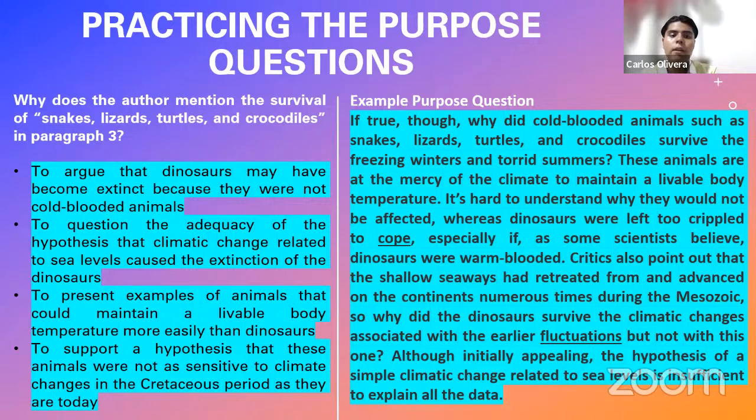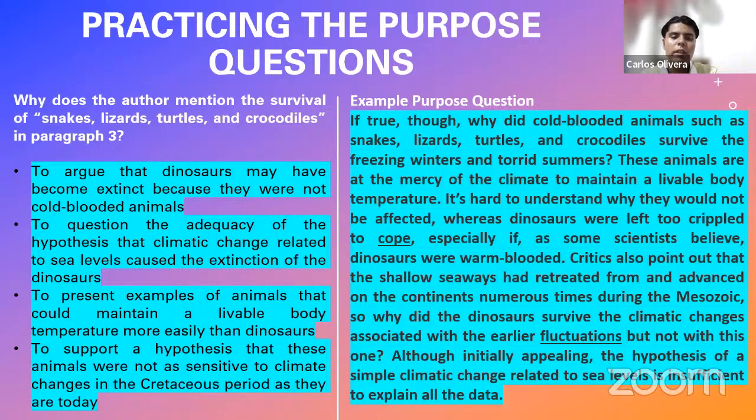Okay, so let's see the possible answers. To argue that dinosaurs may have become extinct because they were not cold-blooded animals. Why did he include this? Why did the author decide to include this sentence? There must be a reason. We are going to look for that reason.